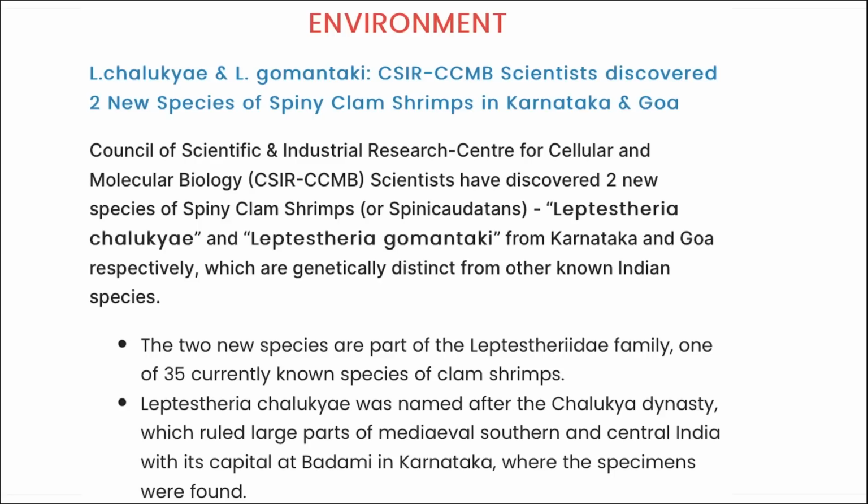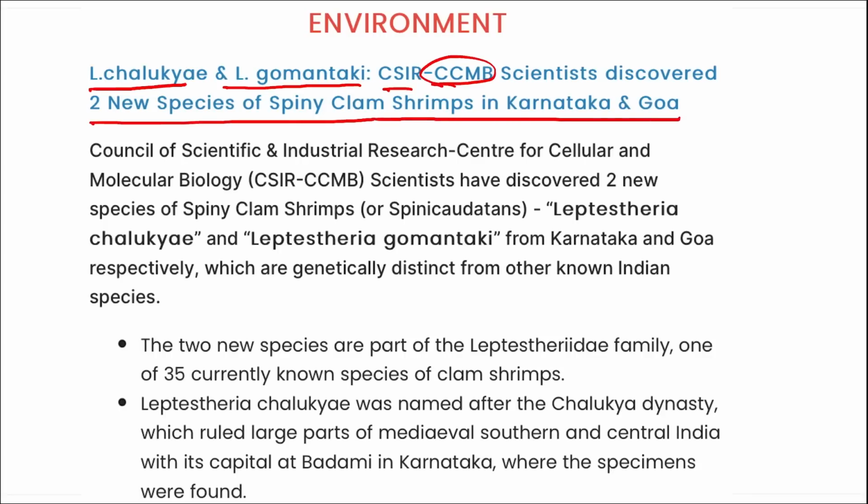Next is related to environment. L. Chalukya and L. Gomantaki. CSIR's department CCMB scientists have discovered these two new species of spiny clam shrimps in Karnataka and Goa. That is L. Chalukya and L. Gomantaki. These are the names of the two species of the spiny clam shrimps that were discovered by the scientists of CSIR CCMB, that is Council of Scientific and Industrial Research and its department, Center for Cellular and Molecular Biology, and these two new species of the shrimps were discovered in Karnataka and Goa.